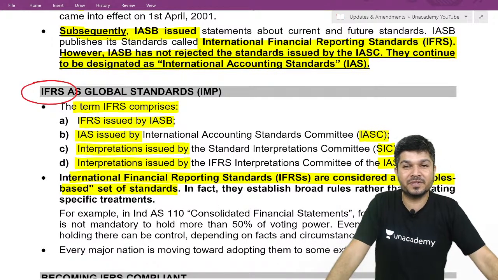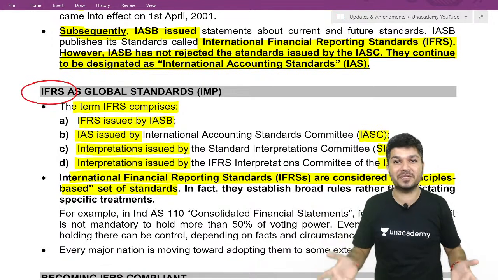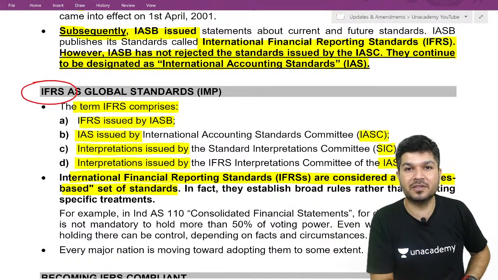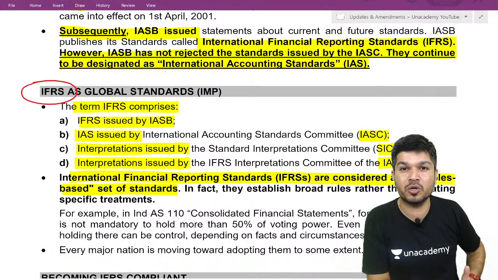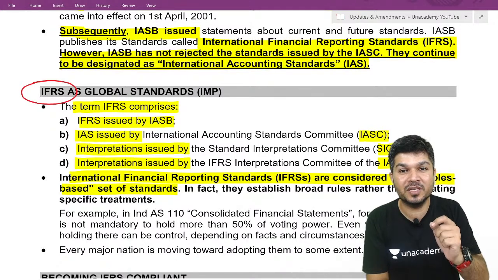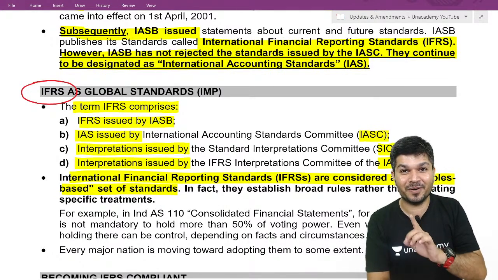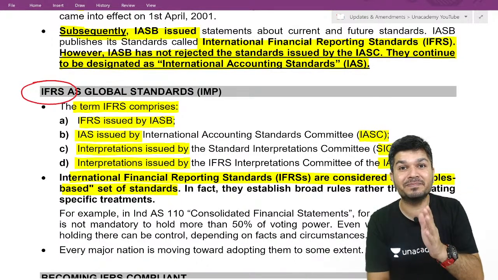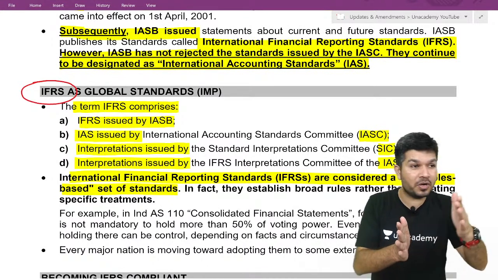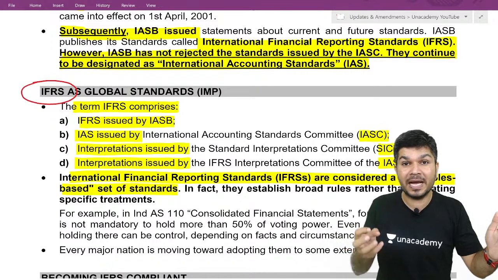Yes. Because out of those who are present, I hold more than 50%. Imagine, with 45% holding, I am able to take whichever decision I want. With 45% holding, you have control. So Ind AS or IFRS, our Ind AS are based on IFRS. IFRS are principle based. So sometimes with 45% holding I may have control, and sometimes with 45% holding I may not have control.